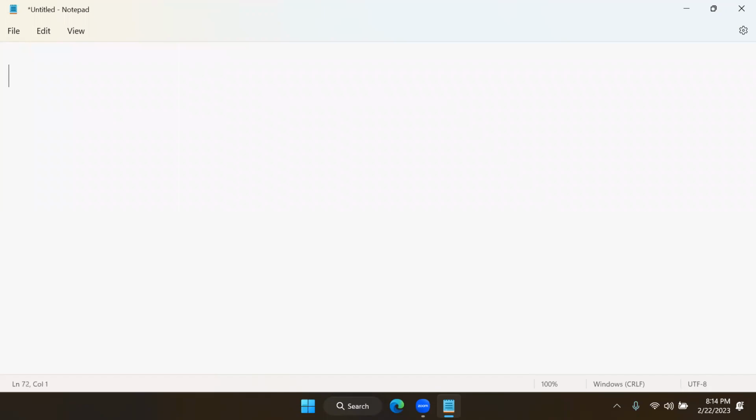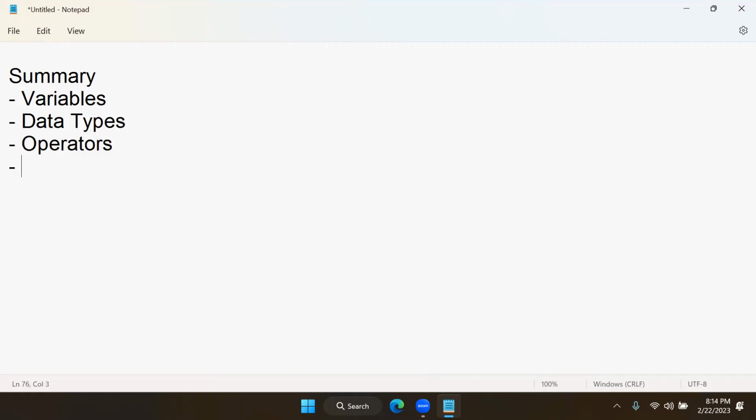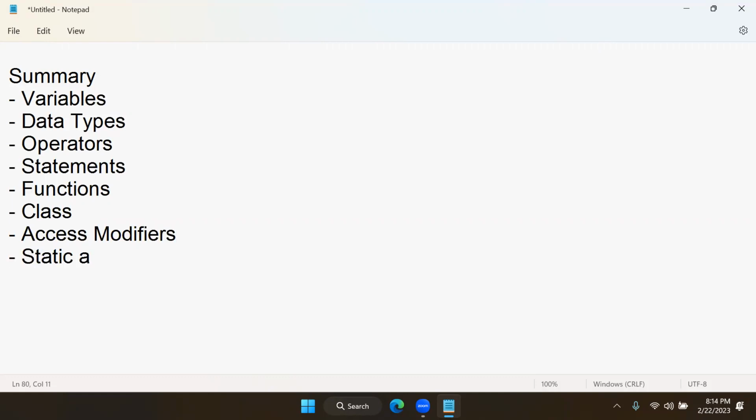So what is the basic summary now? For TypeScript, we have data types. Variables are same. You have data types, operators, statements, functions. You have classes, access modifiers, static and non-static members, abstract classes, generics, and enums.